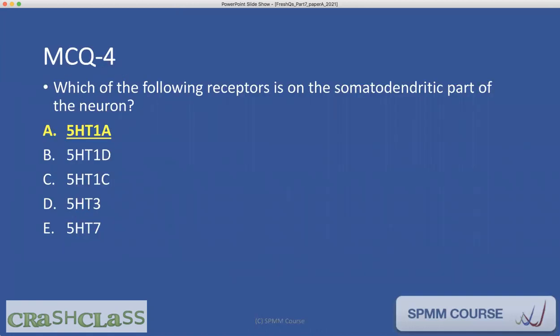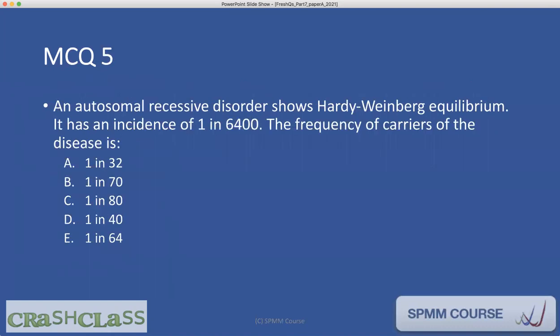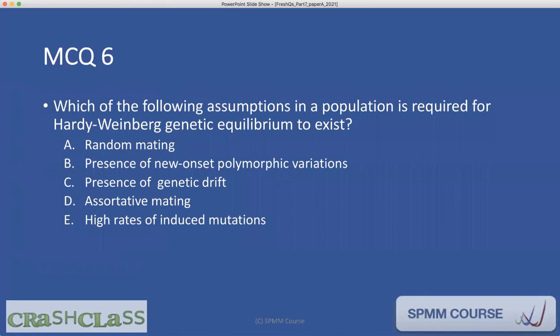So question number 4, the answer is 5-HT1A. Question 5, an autosomal recessive disorder shows Hardy-Weinberg equilibrium. It has an incidence of 1 in 6,400. The frequency of carriers of the disease is 1 in 32, 1 in 70, 1 in 80, 1 in 40, 1 in 64. Let's see another question as well.